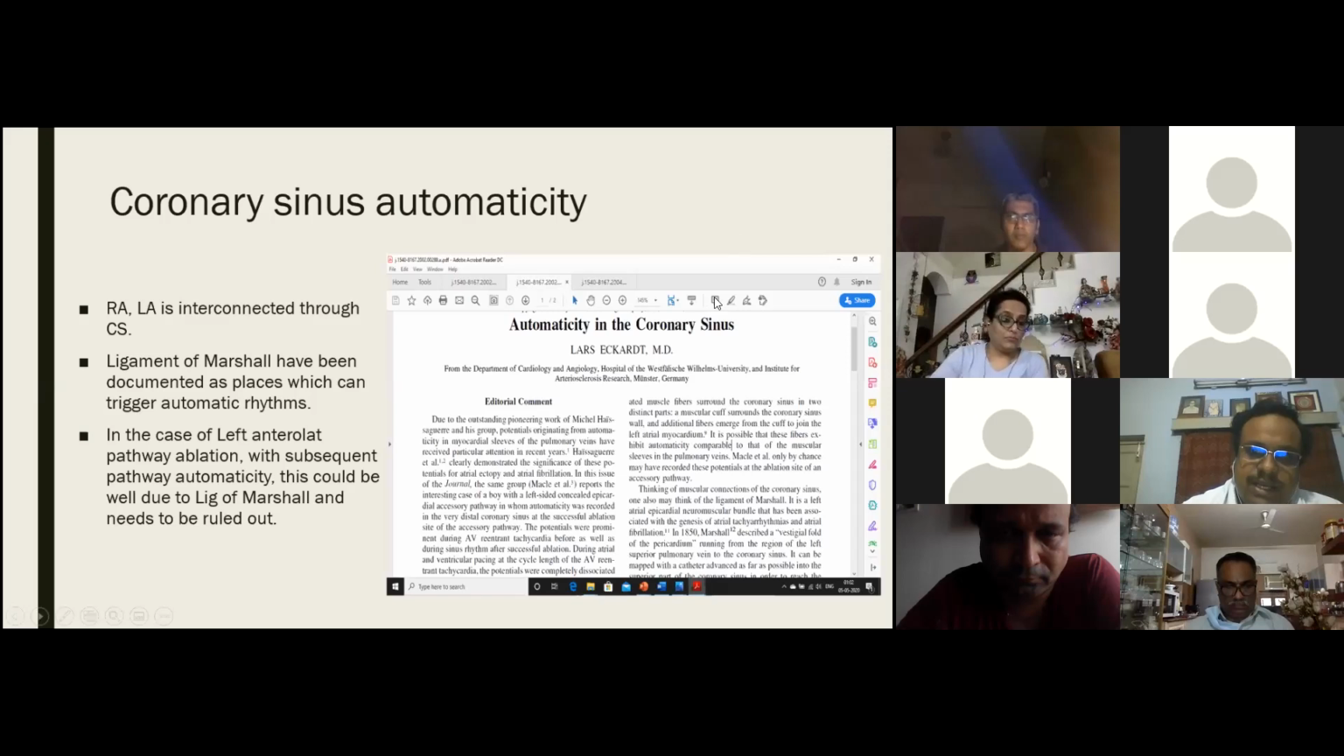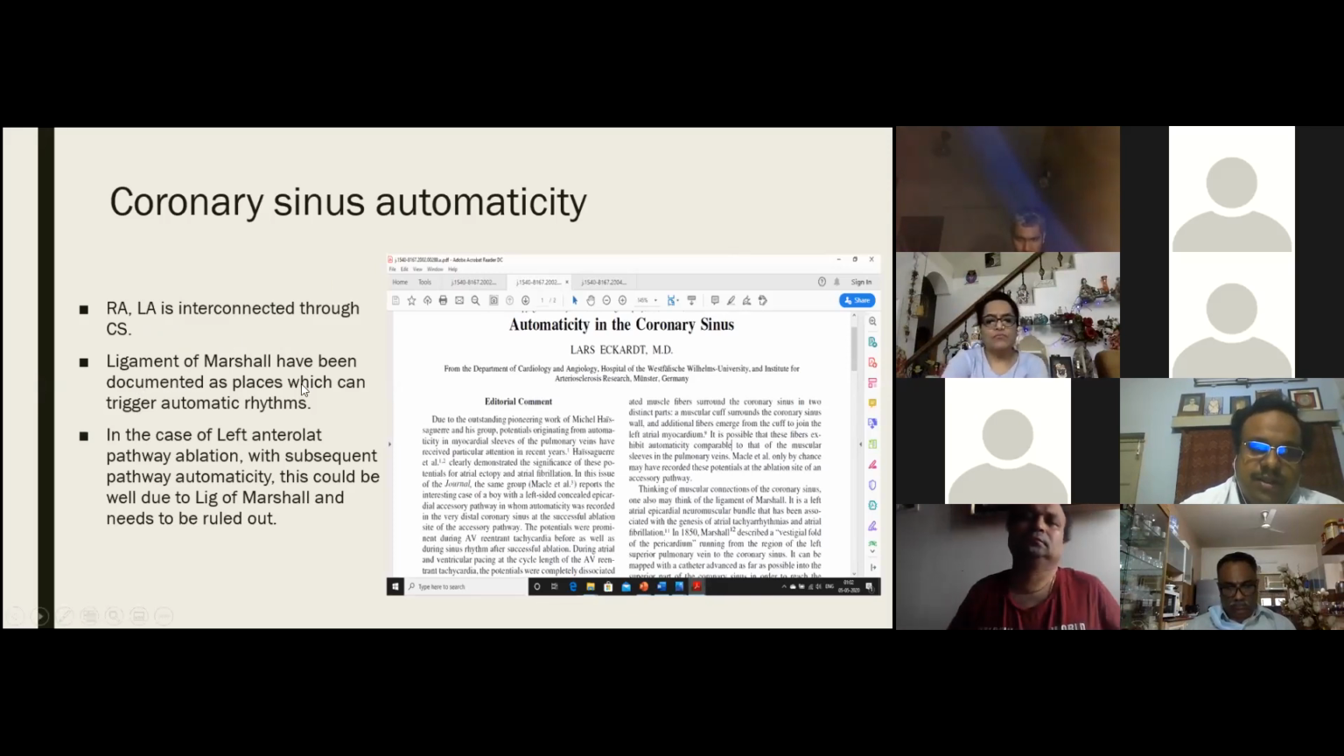This is an editorial comment I found on the earlier case of the ablation-related automaticity of the left concealed accessory pathway. They mentioned that it can be due to CS musculature, which can be automatic, and for that they gave the reference of the ligament of Marshall insertion at the CS. That place may show automaticity because the ligament of Marshall is known to produce automatic rhythms. So this is one of the other differential diagnoses.